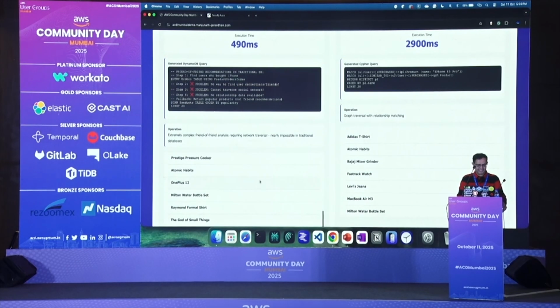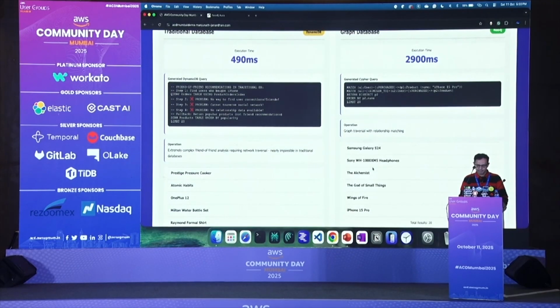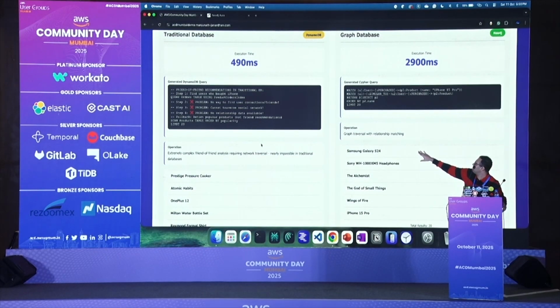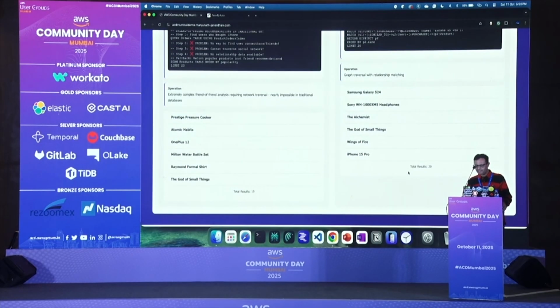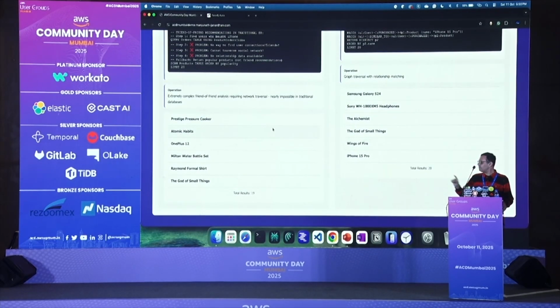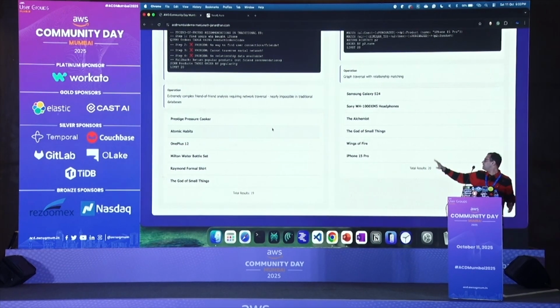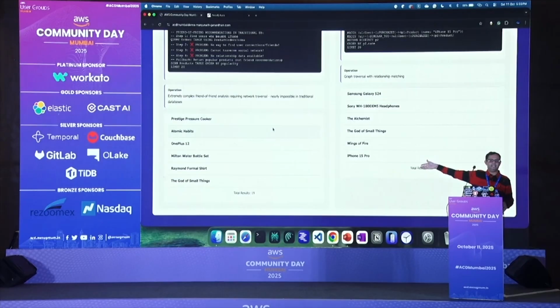Now he is struggling here with the complexity. It's telling me step 2 and step 3 are very difficult, and there's no way to find the connected reference because we are not maintaining any relationship in a traditional database or NoSQL. But still we can go and update and do it, though again it's very complex. But here I should be able to get it easily. Although I got 19 and 20, it's very difficult to get the complete picture. So as the complexity increases, the traditional database struggles more and more.